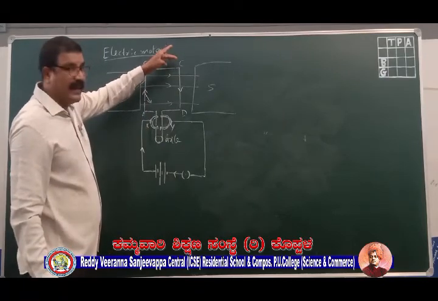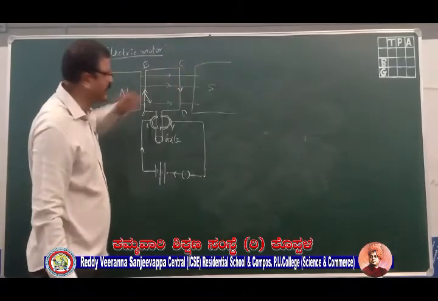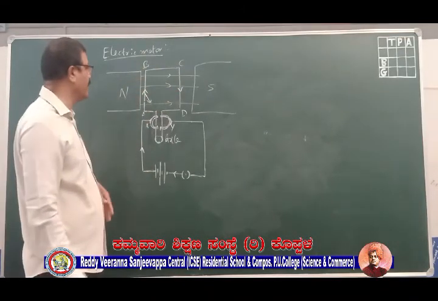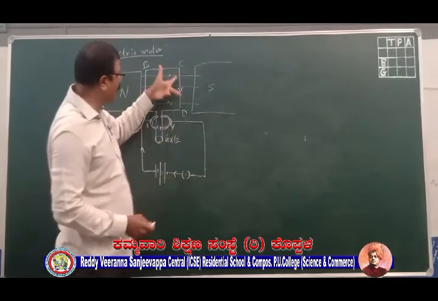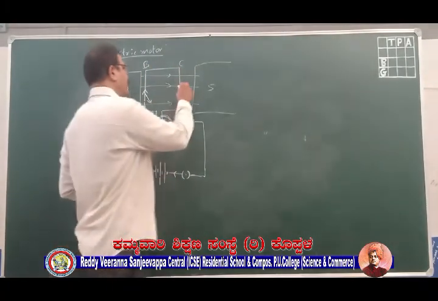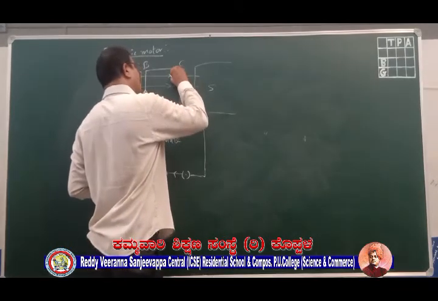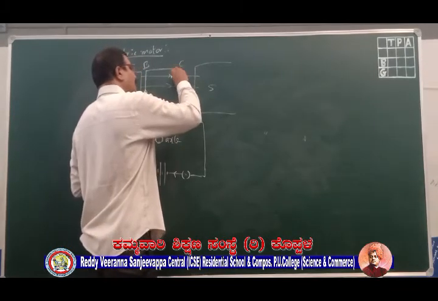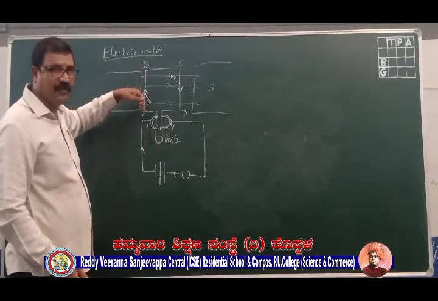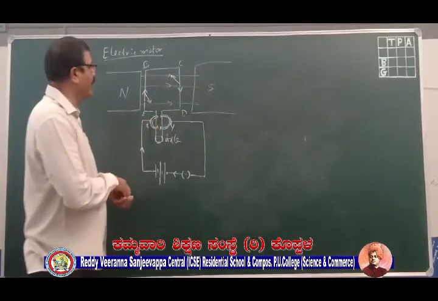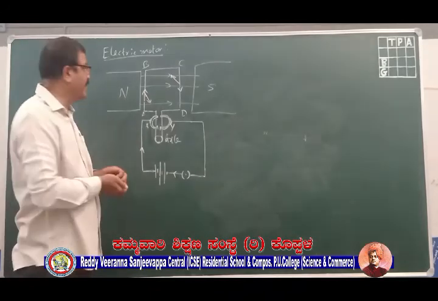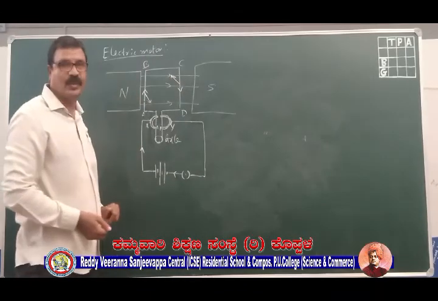While the direction of current has changed for CD. Therefore, when you apply once again your left hand Fleming's rule to the conductor CD, you see that the conductor will be experiencing a force in the upward direction. Now here conductor AB is experiencing force in the downward direction, while conductor CD is experiencing a force in the upward direction. Now these are two equal and opposite forces.